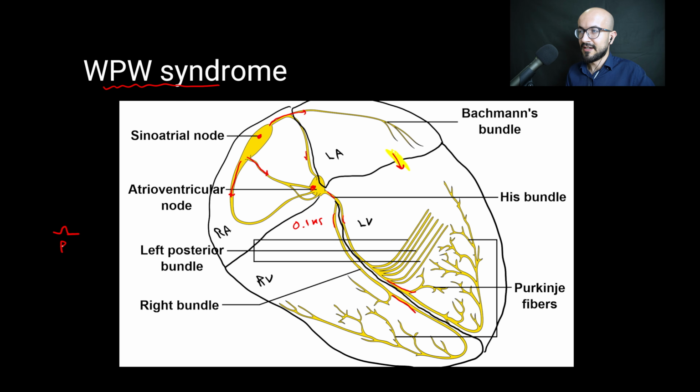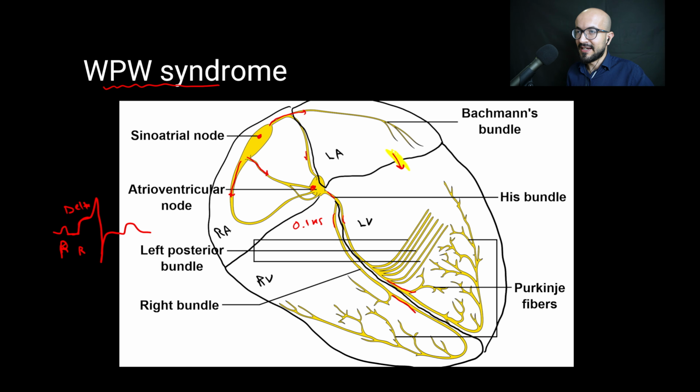So the PR interval would be short, and the QRS complex would have a slow upstroke that is called the delta wave. So the QRS complex would start like this, and it would go on to continue like that. So a short PR interval and then a slow upstroke of the QRS complex, that's called the delta wave, and that is because the ventricles would start rapidly contracting after the atria because the impulse is traveling fast through the bundle of Kent, as we mentioned.